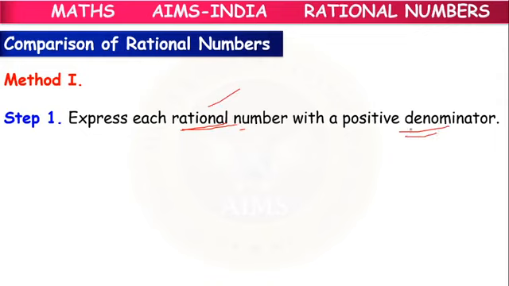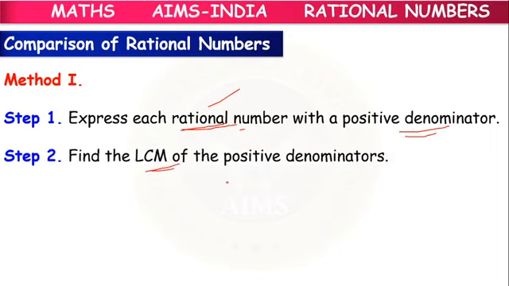This is very important. In any case, we take the denominator as positive first, so that while doing HCF or anything, there will be no negative sign and no confusion.